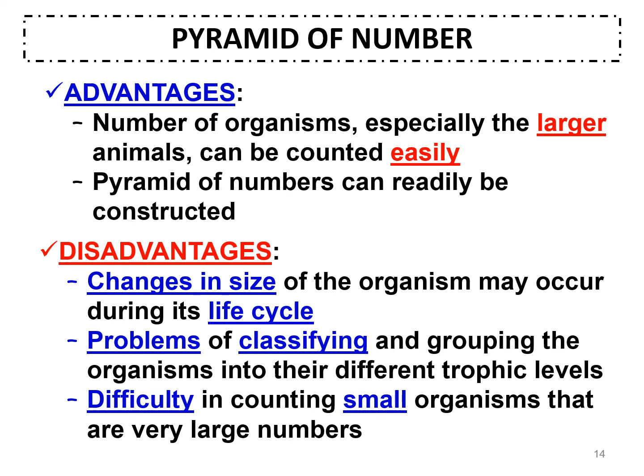Another thing is the problem of classifying organisms and grouping them into their different trophic levels, because there are organisms that can occupy more than one trophic level. And then there is difficulty in counting small organisms that are very large in numbers. For example, ants and bees.